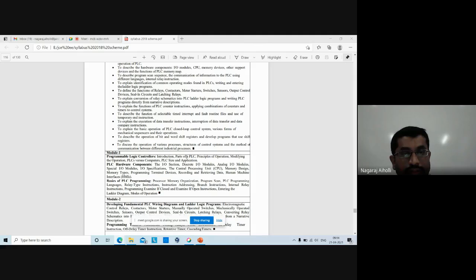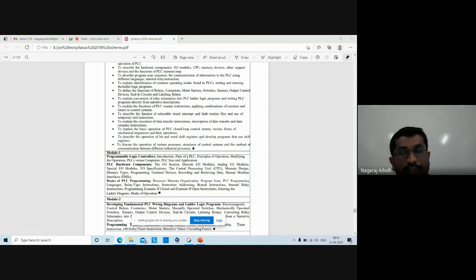To describe the operation of bit and word shift registers, there are certain instructions which operate on a single bit. You studied in digital circuits, a bit may be either 0 or 1. It can have only two values, either a 0 or a 1, either low or high. So there are certain instructions which operate on a single bit. There are certain instructions which operate on a word. Okay, so a byte means 8 bits. Similarly, a word may be any number of bits, multiple bits on which the controlling operation takes place.